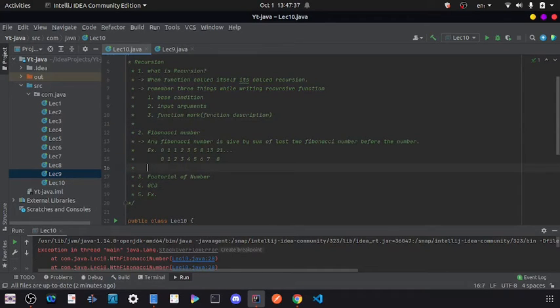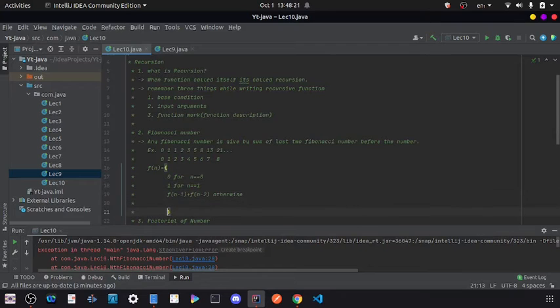And so here in mathematics we can write f of n is equal to 1 for n equal to 1, 0 for n equal to 0, and f of n minus 1 plus f of n minus 2 otherwise.